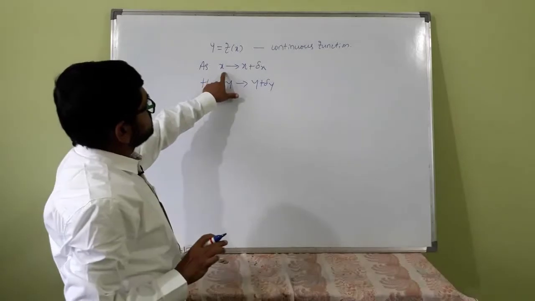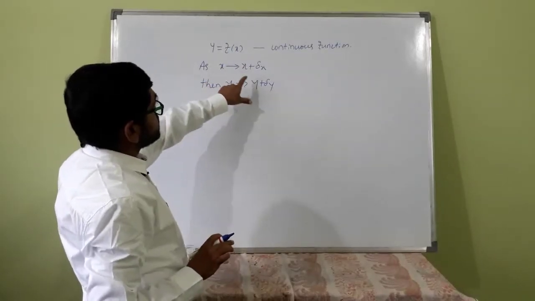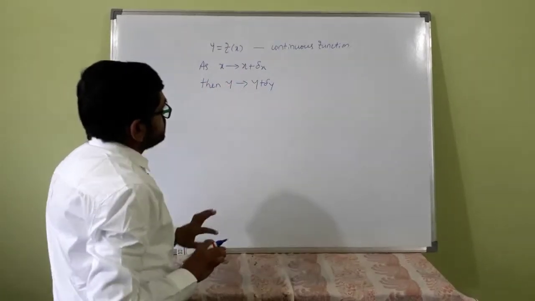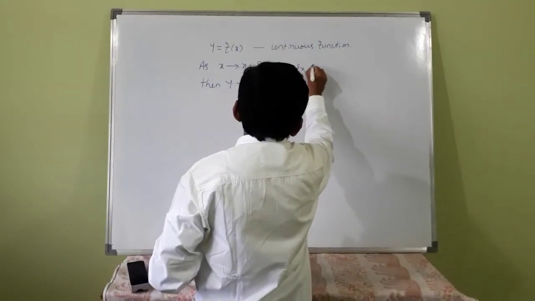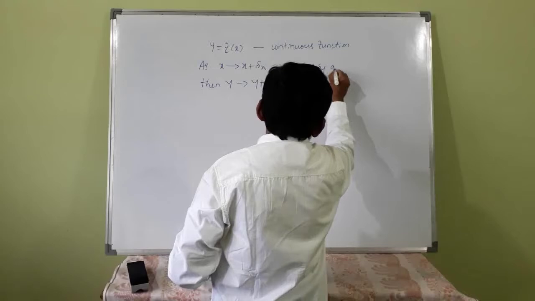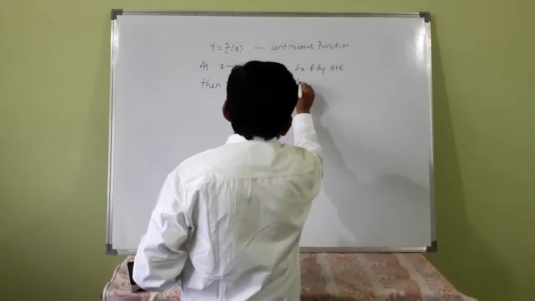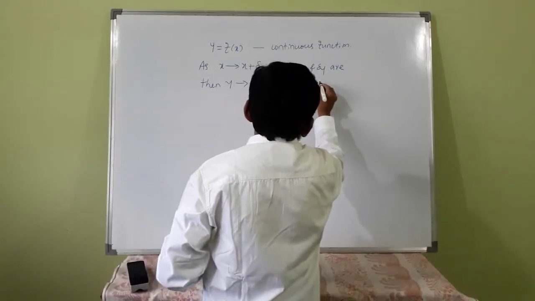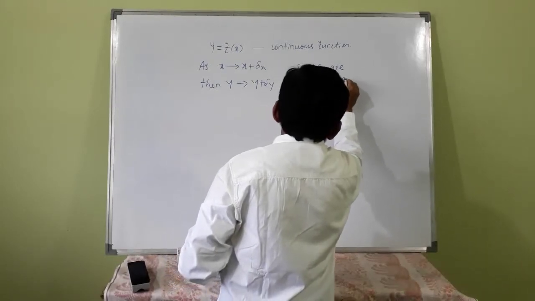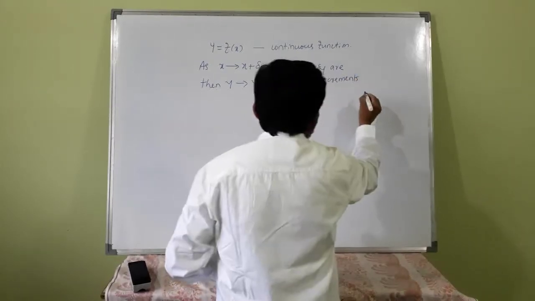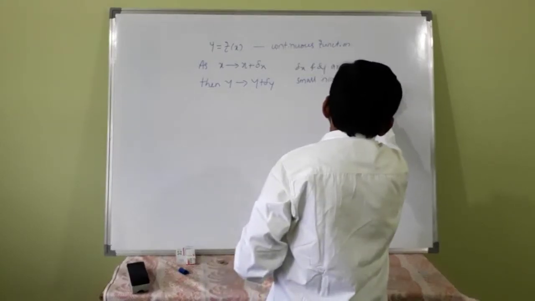If x changes to x plus delta x, then y changes to y plus delta y, where delta x and delta y are small increments in x and y.